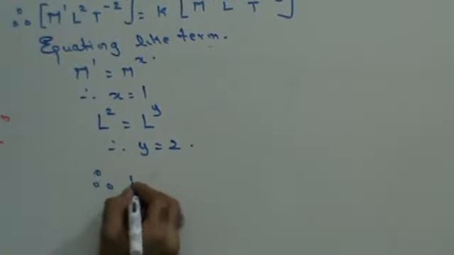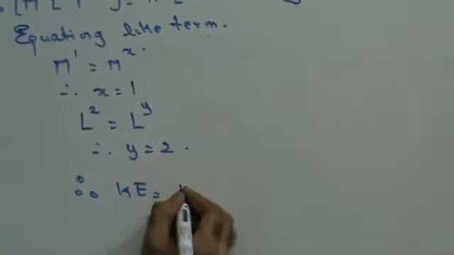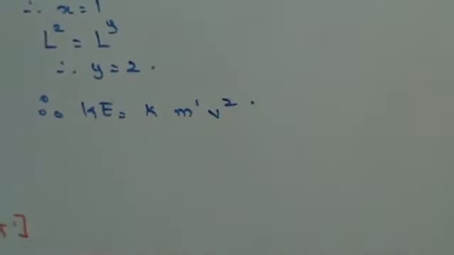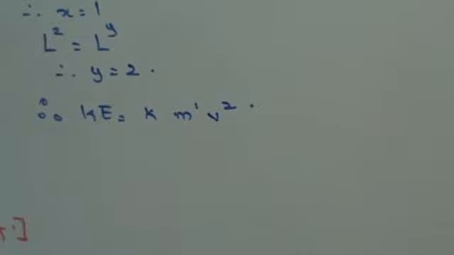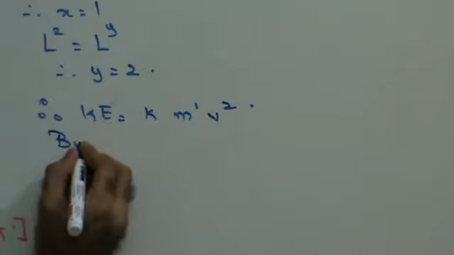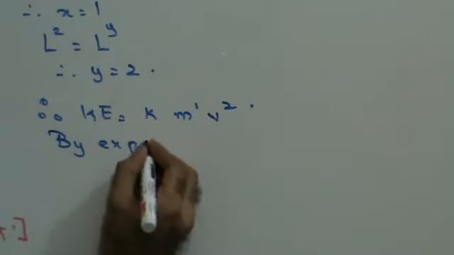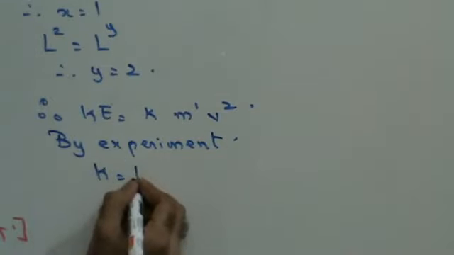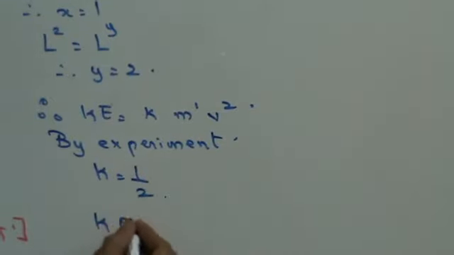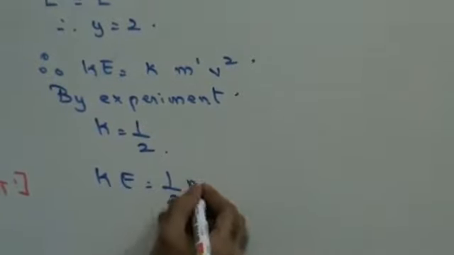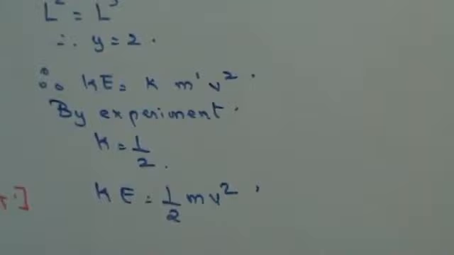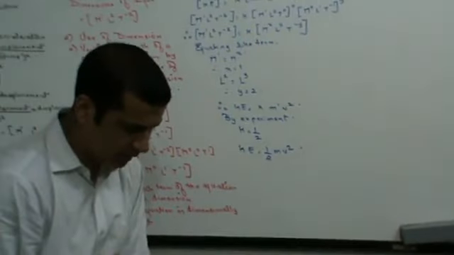Hence, I come to know that kinetic energy is k times mass raised to 1 and velocity raised to 2. Once I have this, then experimentally I can find out the value of k. K is going to be equal to 1 by 2. Thus, the equation is derived that kinetic energy is half mv square. That's how you derive an equation using dimensional analysis.